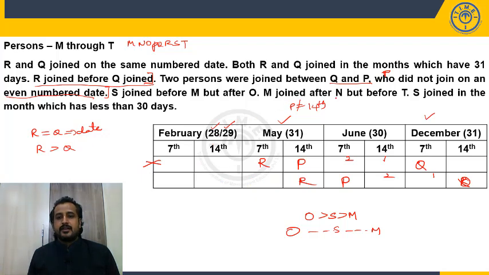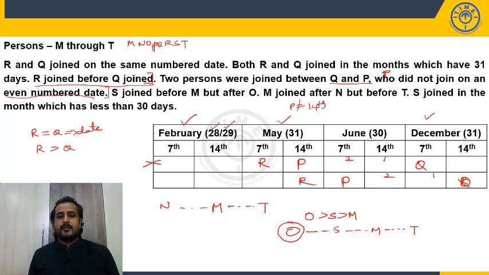What is the next clue given? M joined after N but before T. So if you look at that, after M we have one more person, whom? T. Next, what is given? S joined in the month which is having less than 30 days. Which is a month which is having less than 30 days? February month. And before there is at least one person whom we need to fix.